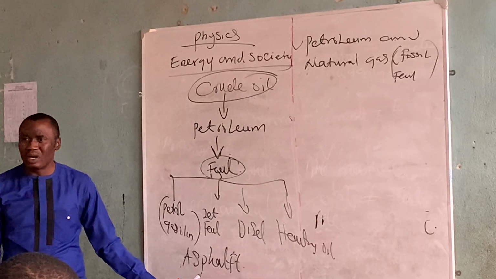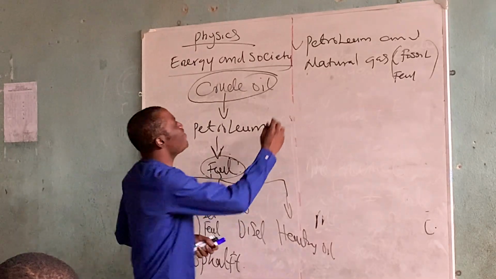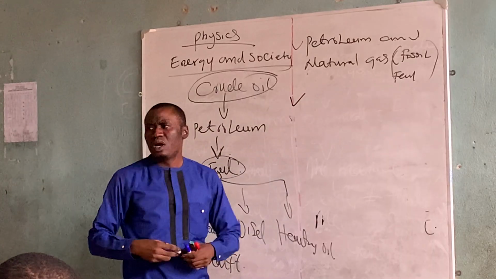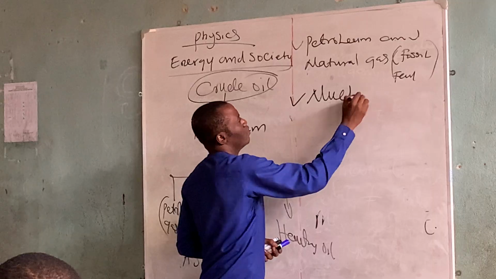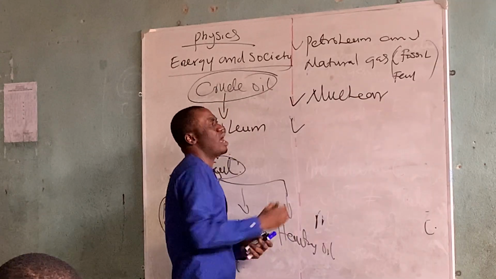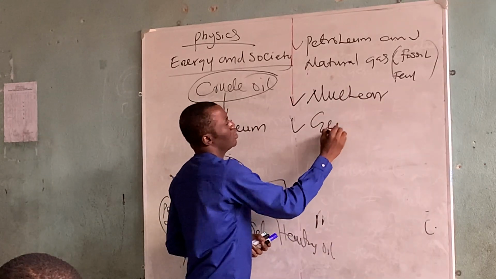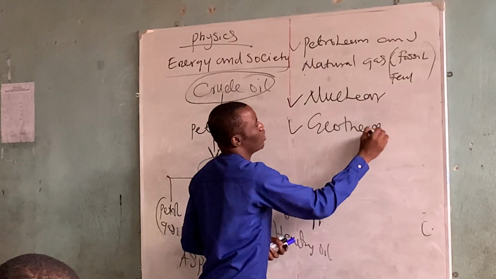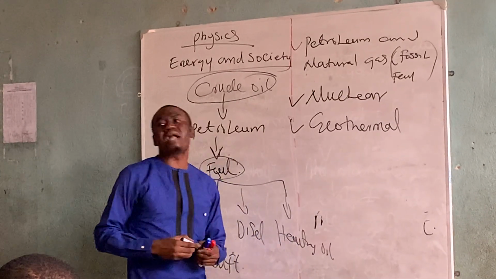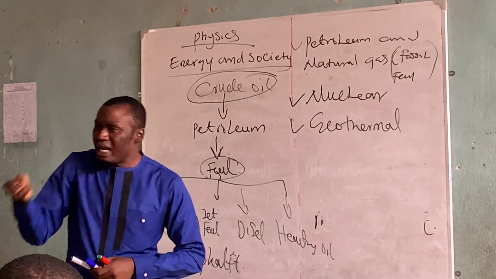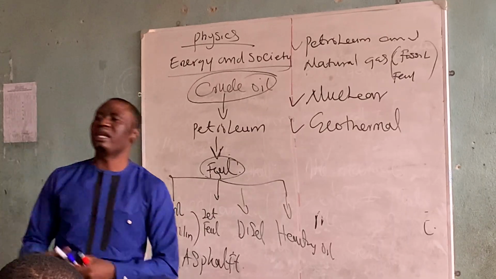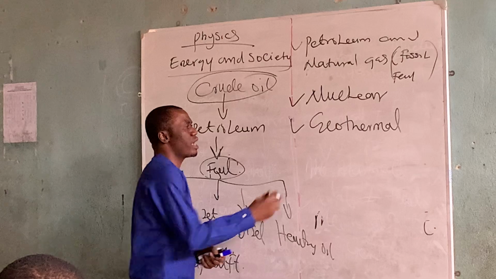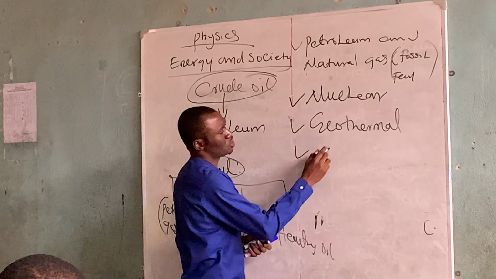Petrol or gasoline. We have another form of energy. We have nuclear energy. We have geothermal energy. There is kinetic energy, but kinetic energy is very low because this is a large form of energy, not just kinetic energy. Okay? We have solar energy.